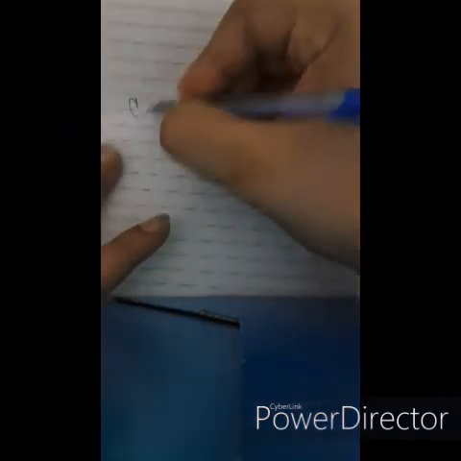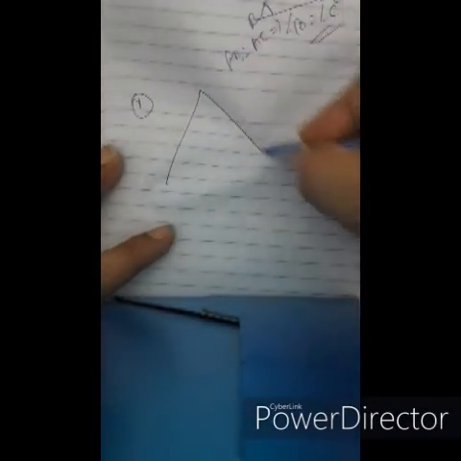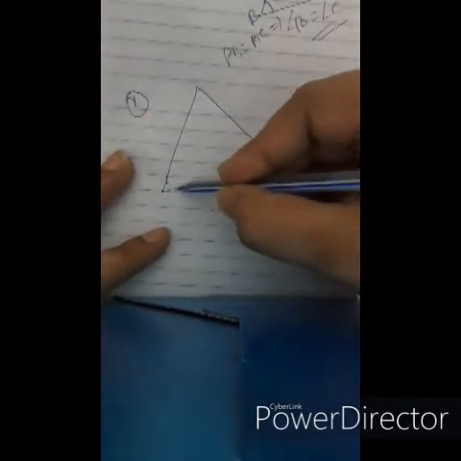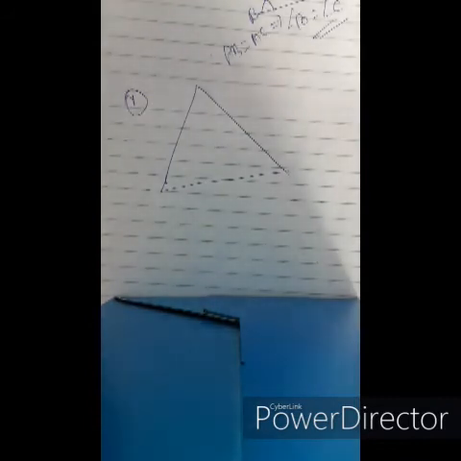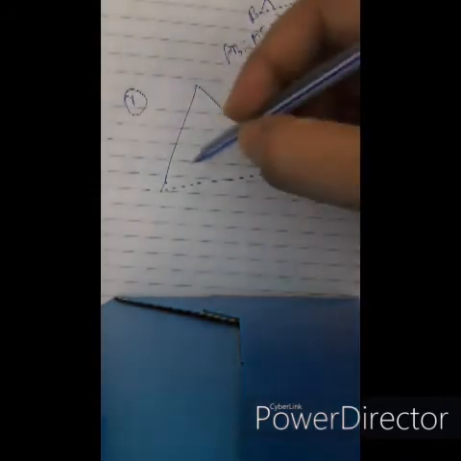One example regarding isosceles triangles. This is a triangle.